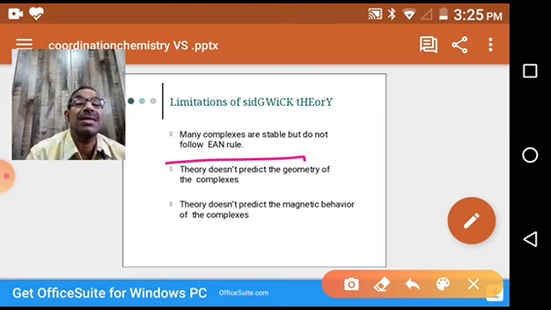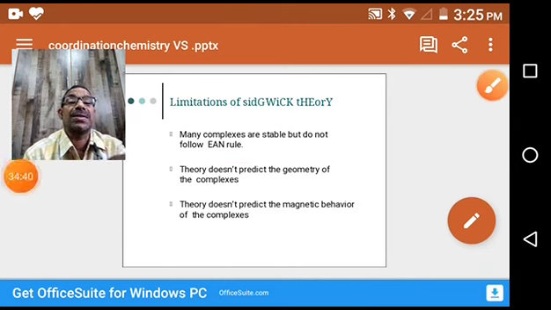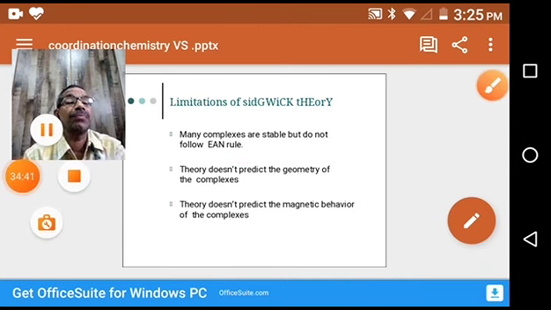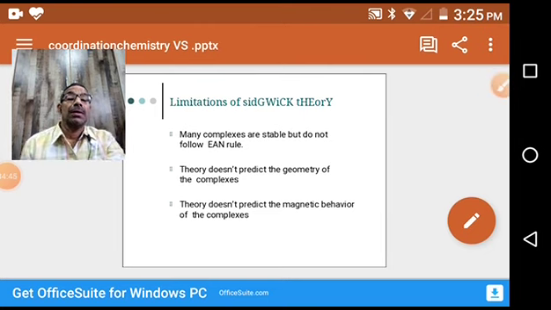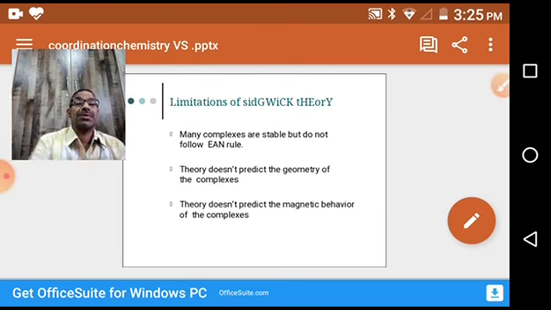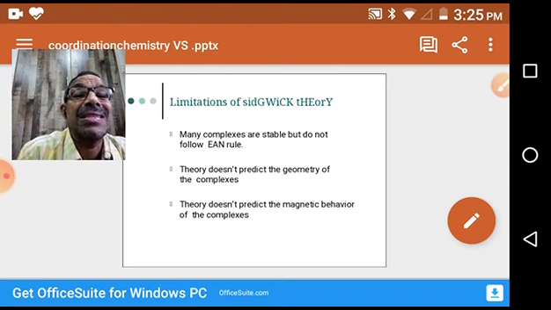We have discussed this with different complexes. Many complexes we have taken. Then this is today's class. In today's class, we have discussed the Sidgwick theory of electronic interpretation.